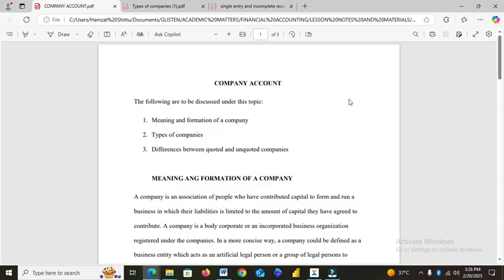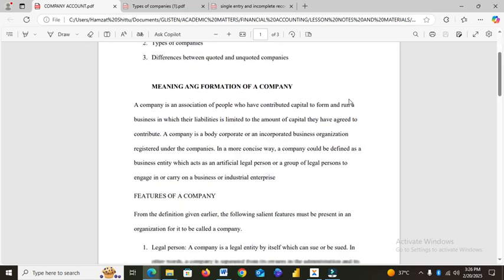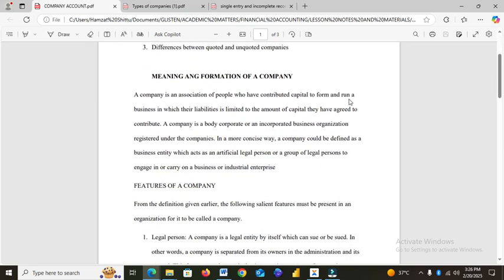So let's focus on meaning and formation of company. What is a company? A company is an association of people who have contributed capital to form and run a business in which their liabilities is limited to the amount of capital they have agreed to contribute. From this information, we can say that a company is established in order to make profits.